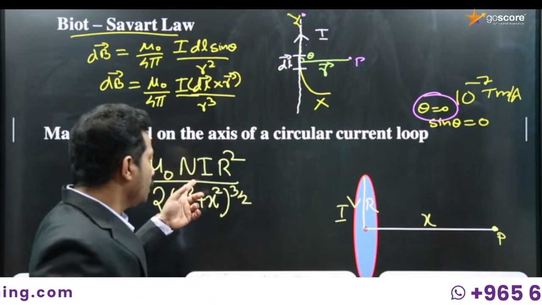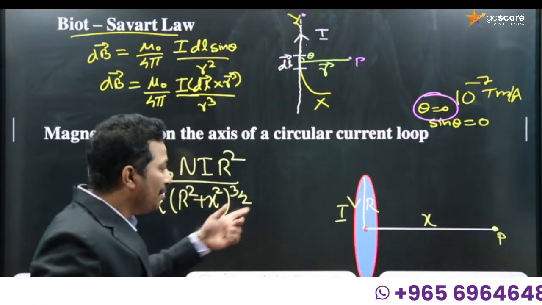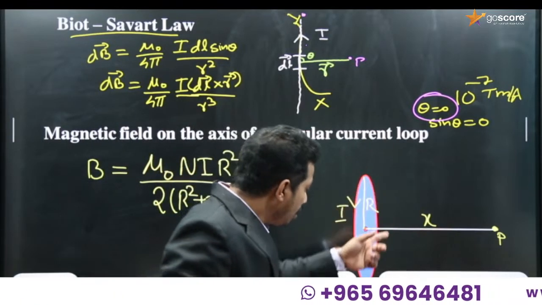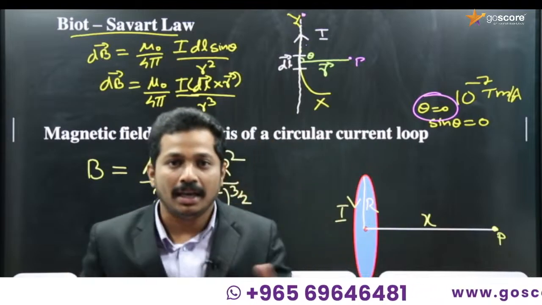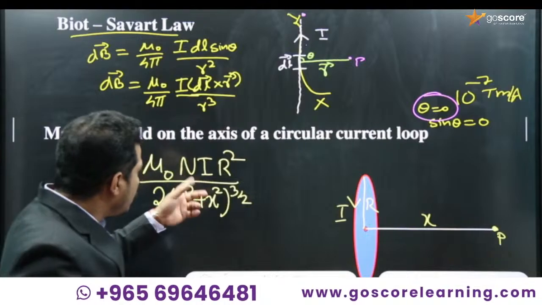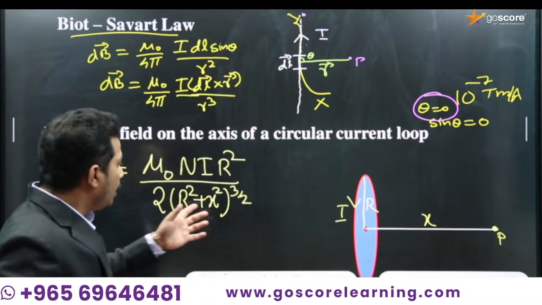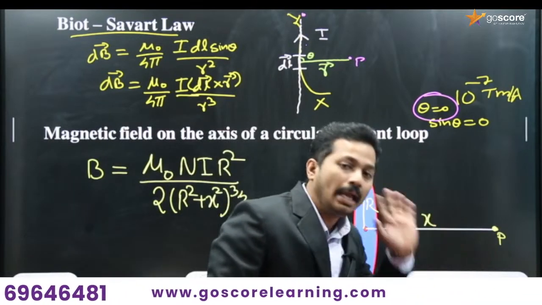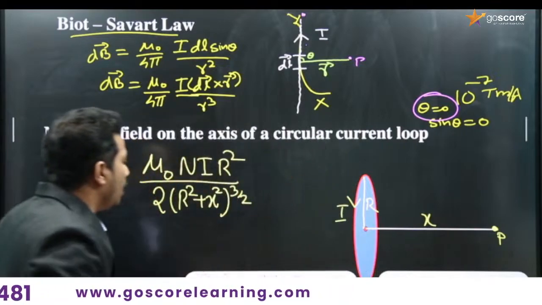So what is n here? n is the number of turns of the coil. If the coil consists of only one turn, n will be 1. If the coil consists of 2 turns, n will be 2. I is the current, r is the radius of the circular current loop, and x is the distance at which we are considering the magnetic field. This is what we discussed in the last class.